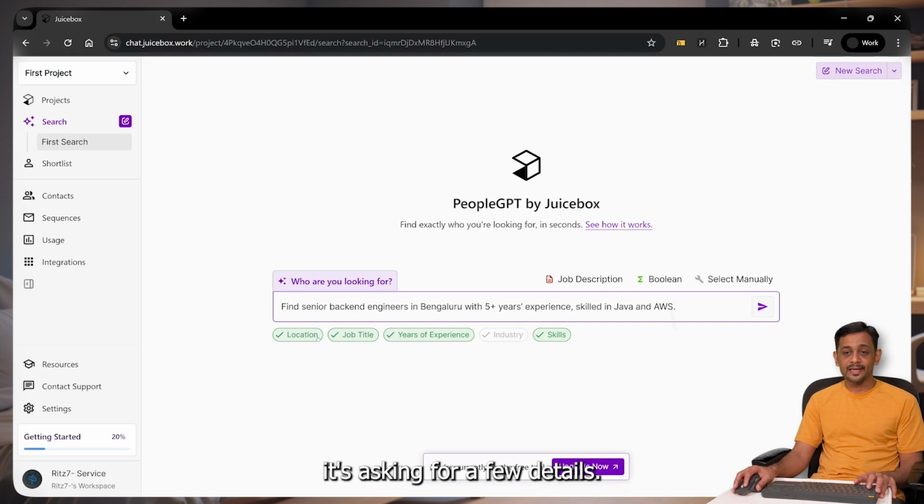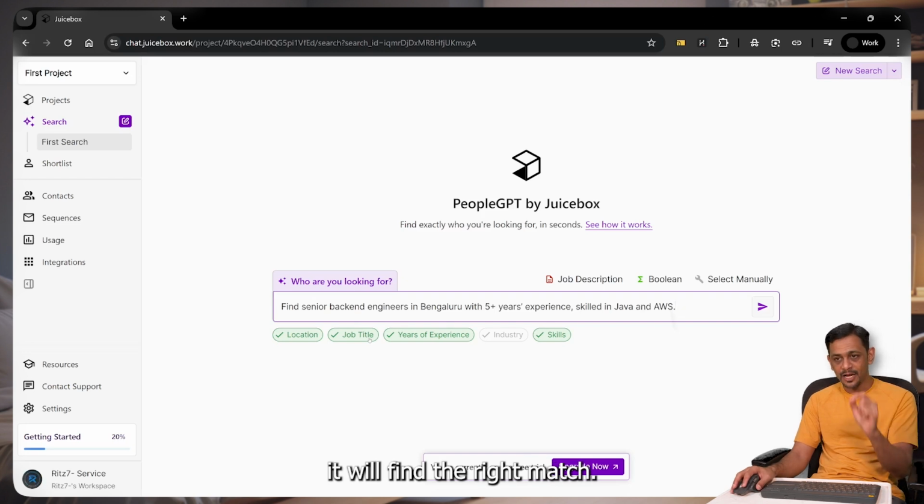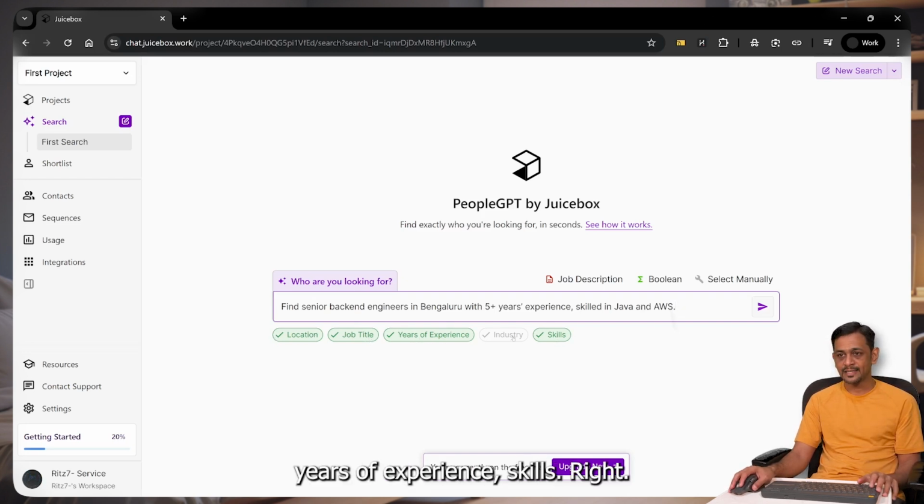So it's asking for a few details just to ensure that it will find the right match. Okay, like location, the job title, years of experience, skills, right? If we can include the industry, that will be great. But in our prompt, we have not. That's fine. I'll click on enter.